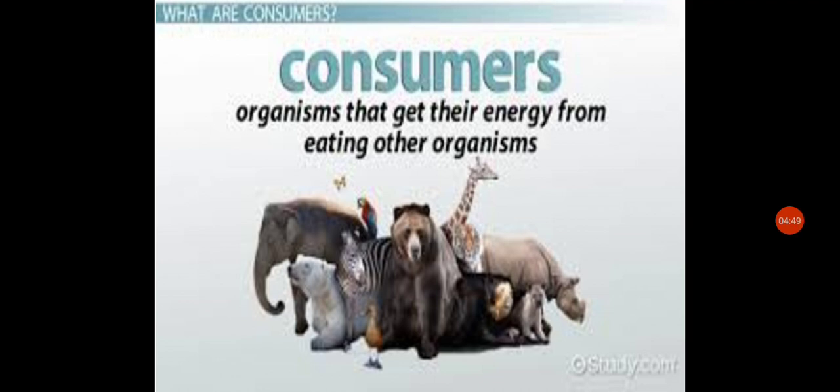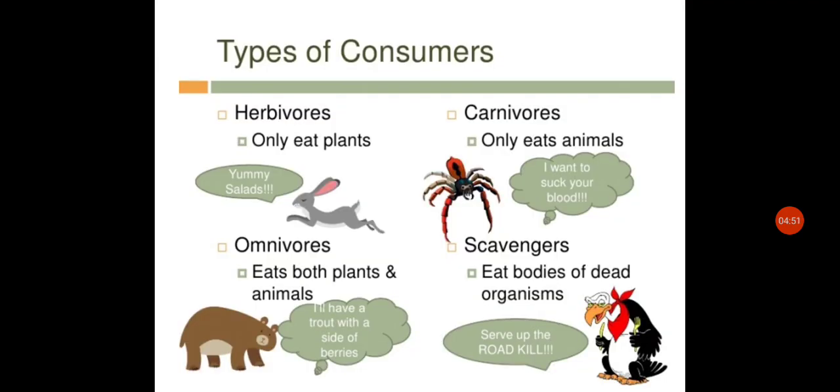They are further classified as herbivores, carnivores, omnivores, scavengers. Herbivores only eat plants. Carnivores only eat animals. Omnivores eat both plants and animals. Scavengers eat bodies of dead organisms. Omnivores are the consumers that eat animal flesh as well as plant and plant products.